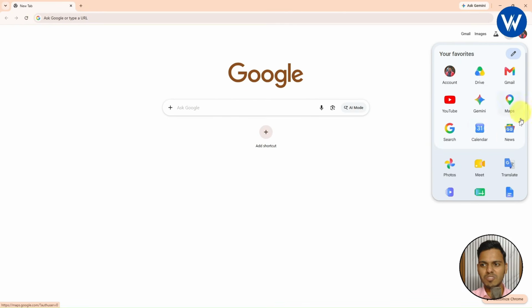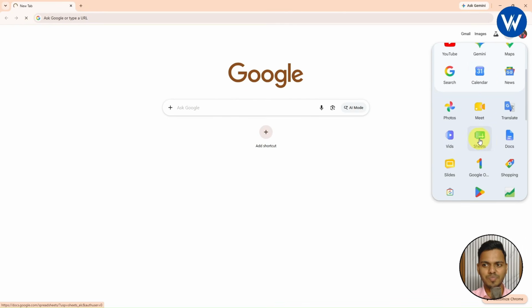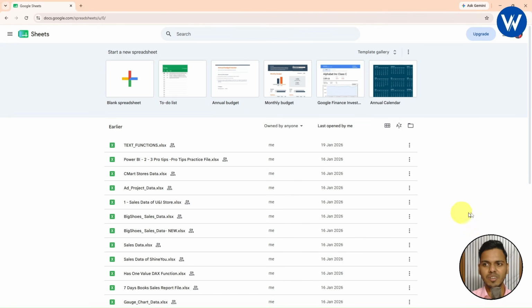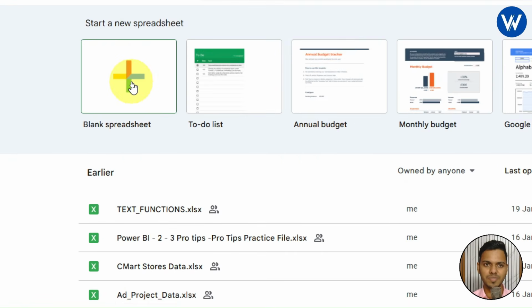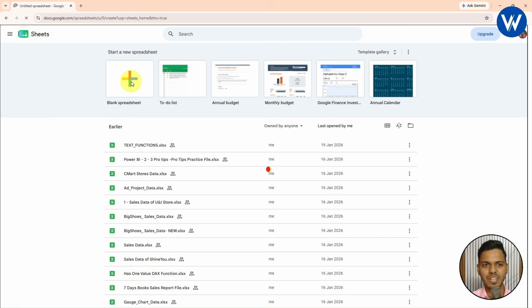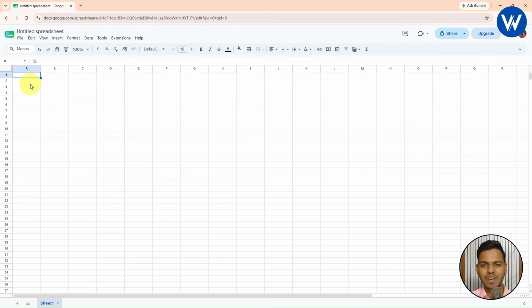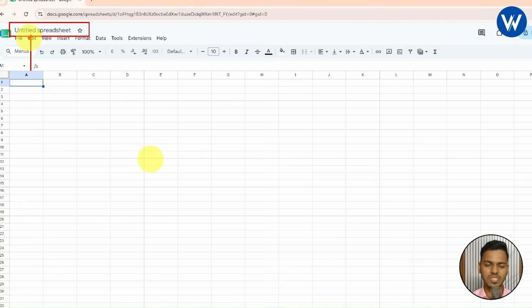Now I will simply click on this Google Sheet. Once you click, the Google Sheet start page will open. I will just go with this blank spreadsheet. Okay guys, just click on blank spreadsheet, and finally the blank spreadsheet will open. Now here you can see this is the sheet name, which is Untitled spreadsheet.